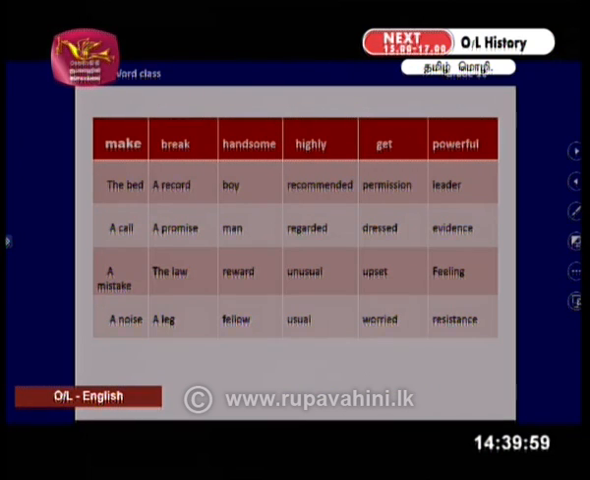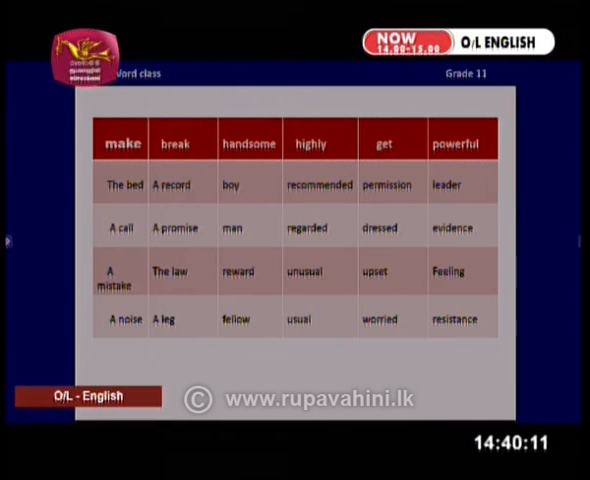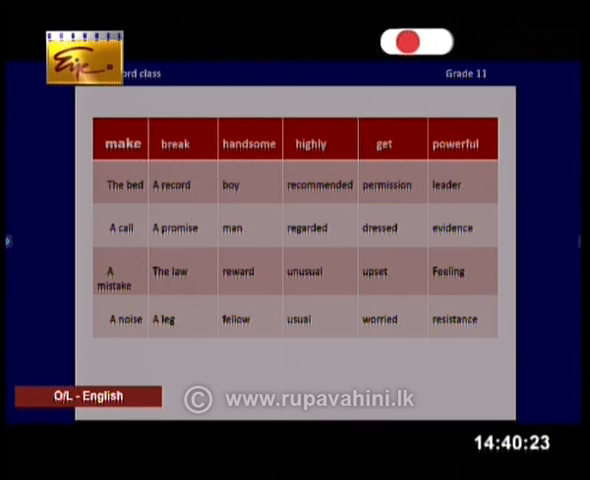Let's see. We make the bed. Did you make the bed in the morning? You also make a call. Did you make a call to your class teacher during this quarantine period? We make a mistake. Remember, we don't do mistakes. Some say do mistakes, but the most appropriate one is make mistakes. Children also make a lot of noise during the interval.